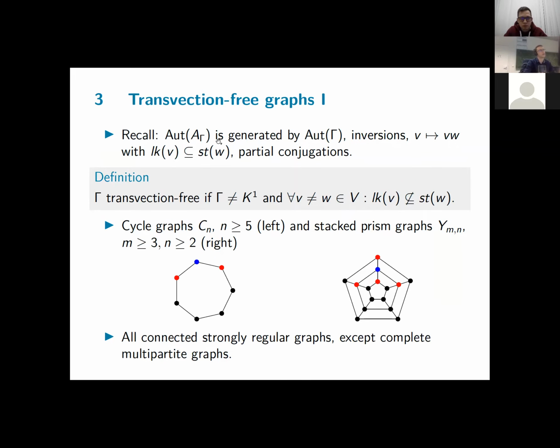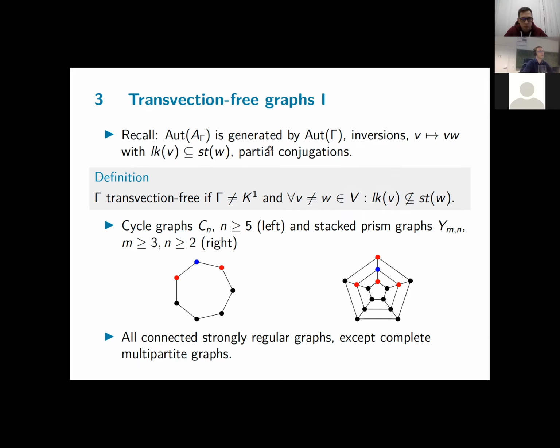So recall, the automorphism group of a right-angled Artin group is generated by 4 basic types: graph automorphisms, inversions, transvections, so maps that map one vertex V to V times W, where everything that commutes with V also has to commute with W. And as a 4th type, we have partial conjugations.